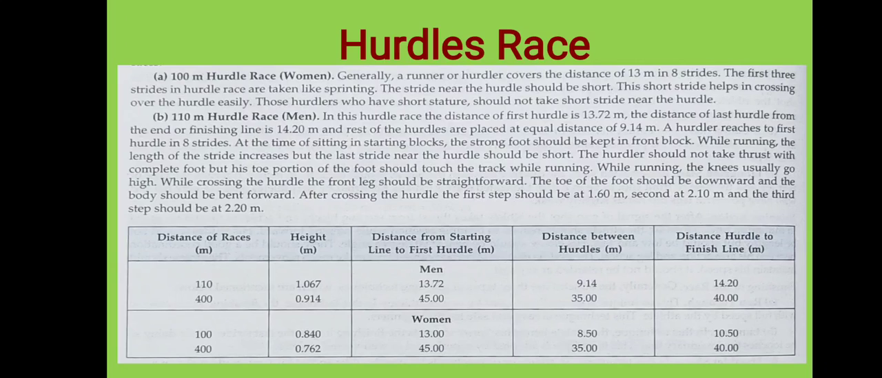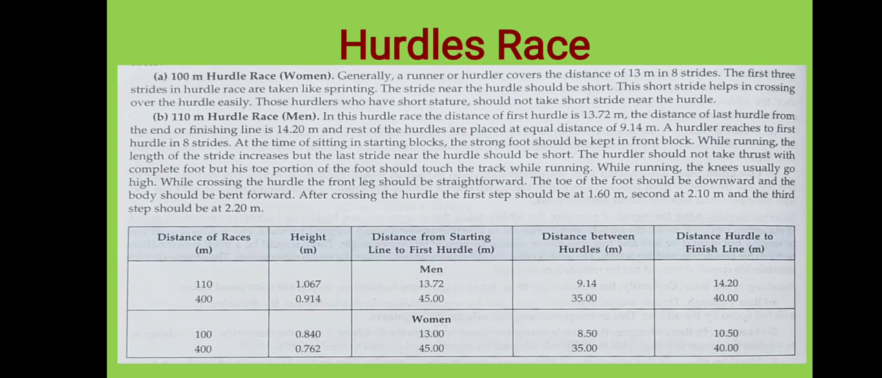Then the distance from the starting line to the first hurdle is how much? After 45 meters the first hurdle comes in the 400 meter. So the distance between hurdles is how much? 35 meters. After every 35 meters there will be hurdles placed, in the 400 meter run, in 400 meter hurdles. Then afterward the distance of the hurdle to the finish line is how much? The last run will be 40 meters.